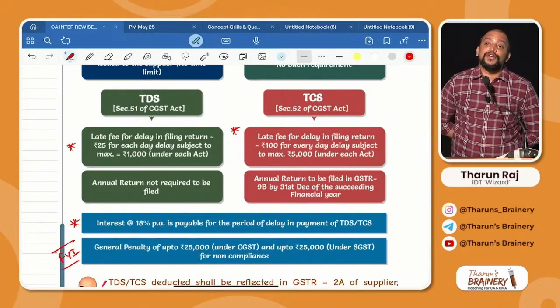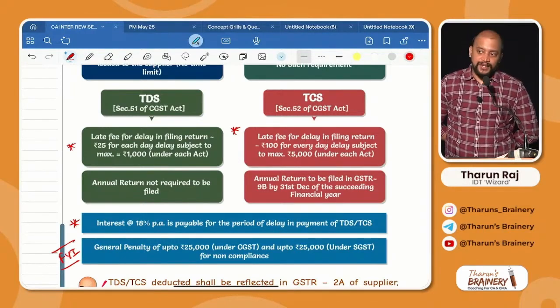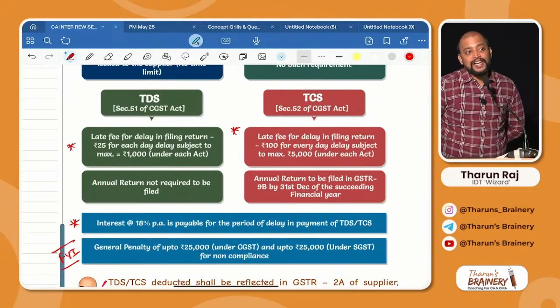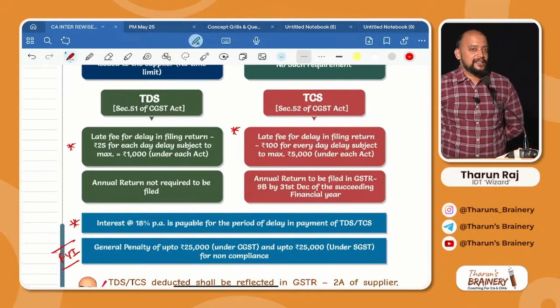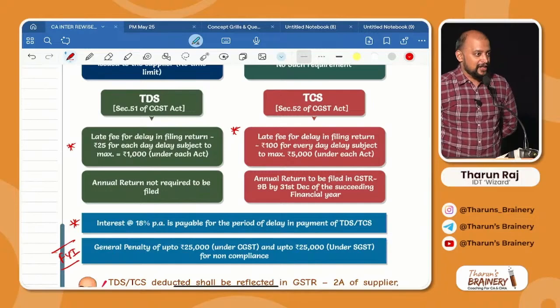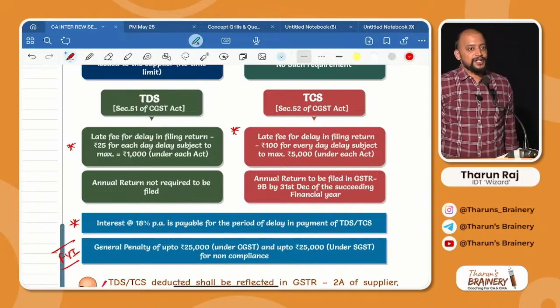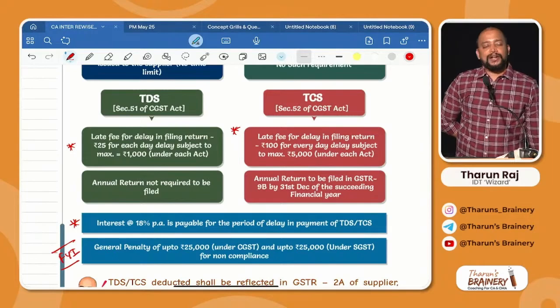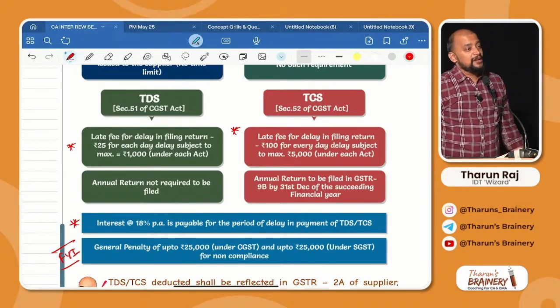GSTR 7, who is required to file? Majorly government. GSTR 8, who is required to file? E-commerce operators, private persons. How can you ask the government to pay a higher late fee? That's why the small late fee, 25 rupees per day, subject to a maximum of 1000. E-commerce operators are private people, let them pay 100 rupees per day, subject to a maximum of 5000.